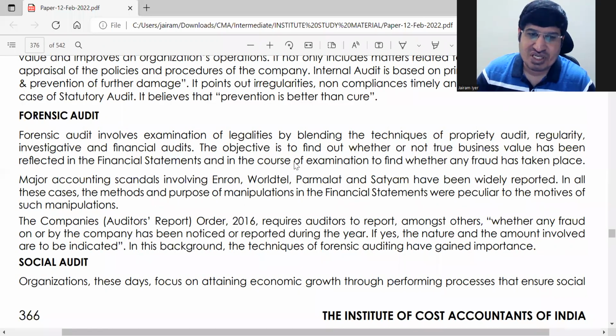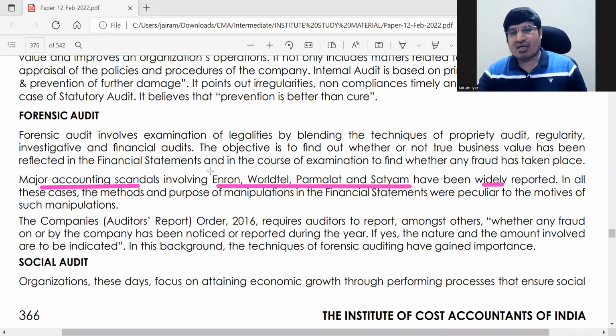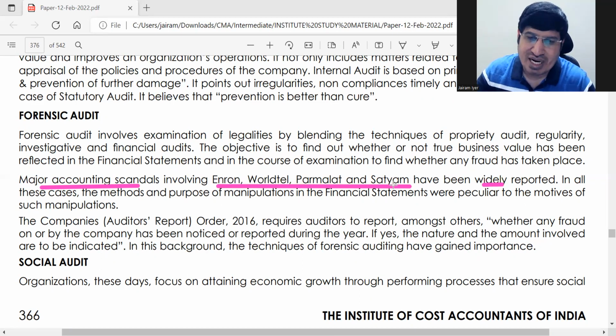देखिए, as far as forensic audit is concerned, see major accounting scandals like Enron, okay, Worldcom, etc., etc. Satyam is a very famous Indian scandal. Okay, ठीक है. तो ये सारे स्कैंडल्स जो है, it has been widely reported. So you can just, आप एक दो नाम ले सकते हो, like you can just talk about Enron, you would be knowing, ठीक है, because this company had come in India. Okay, तो Enron और Satyam, any two आप अगर नाम ले सको तो it's good. Okay, Satyam definitely you will remember, right?